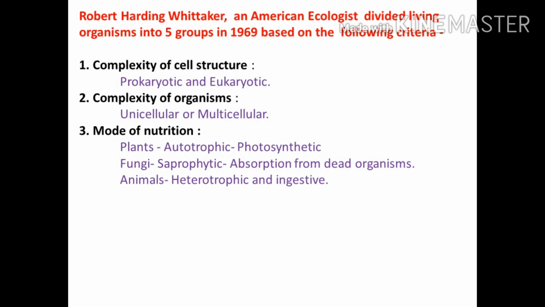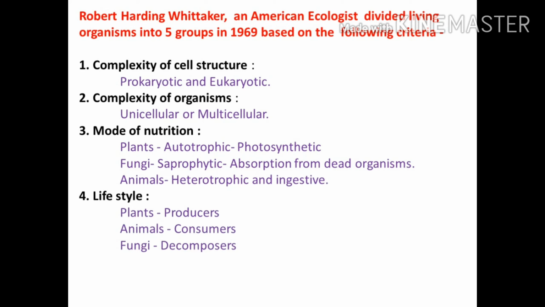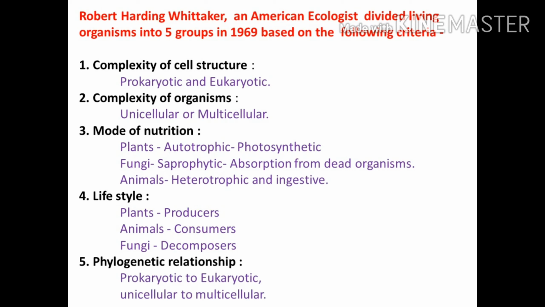Plants are autotrophic as they are photosynthetic, they can make their own food. Fungi are saprophytic, they absorb food from dead organisms, and animals are heterotrophic and ingestive. The fourth criterion was plants which are considered as producers, animals which consume the food made by the plants, and fungi which are treated as decomposers. And the last, fifth criterion was the phylogenetic relationship, either from prokaryotic to eukaryotic or unicellular to multicellular.